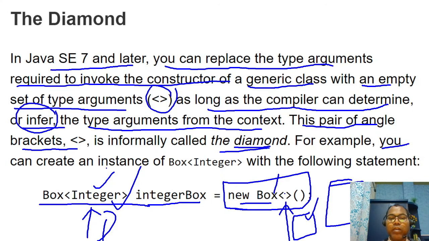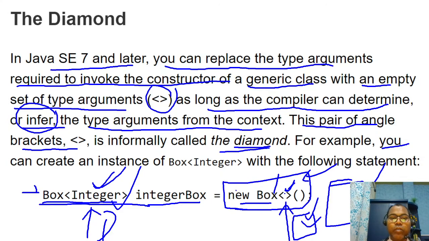Infer means automatic. The compiler doesn't know whether we are going to create the object for Integer, Float or Double. It finds this from the left-hand side: this object is created for Integer, this object is created for Double, depending upon the context.